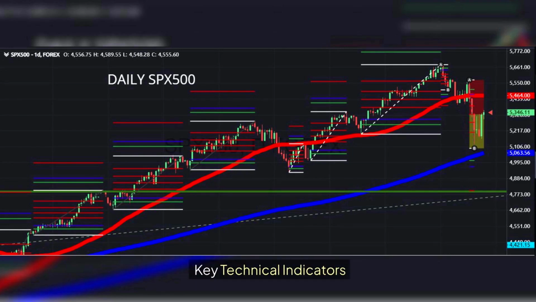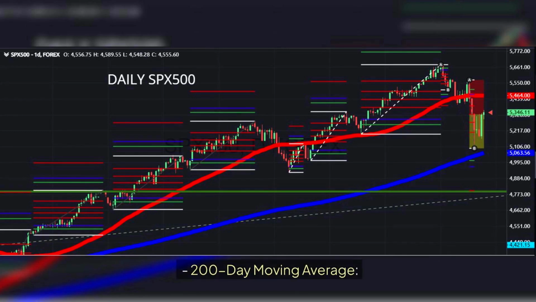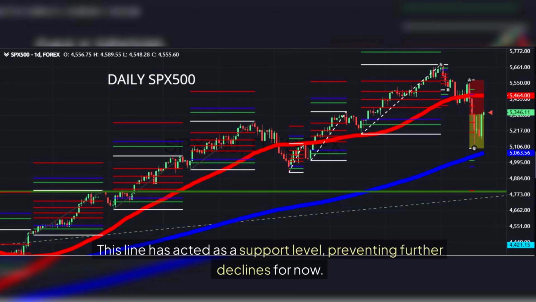Key technical indicators. 50-day moving average. The SPX has fallen below this critical line for the first time since April 2024. 200-day moving average. This line has acted as a support level, preventing further declines for now.